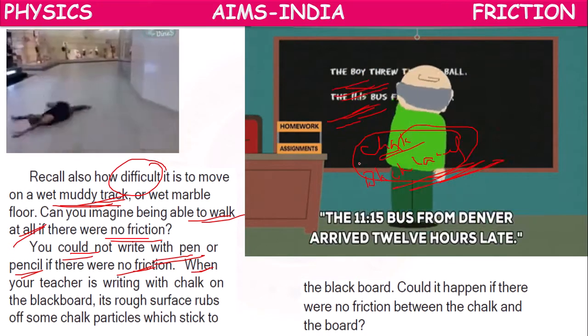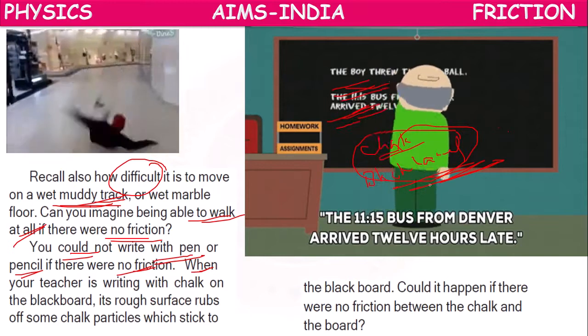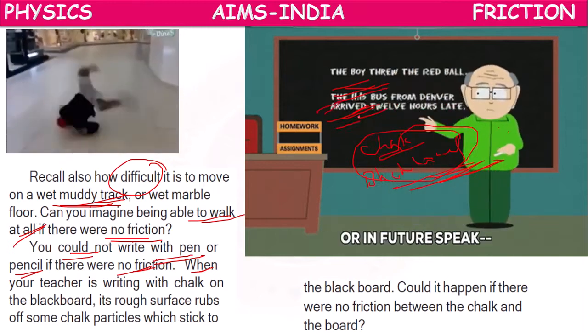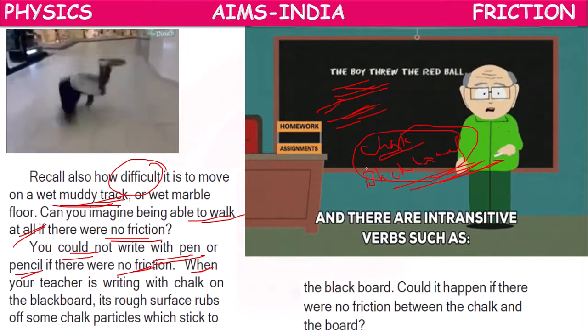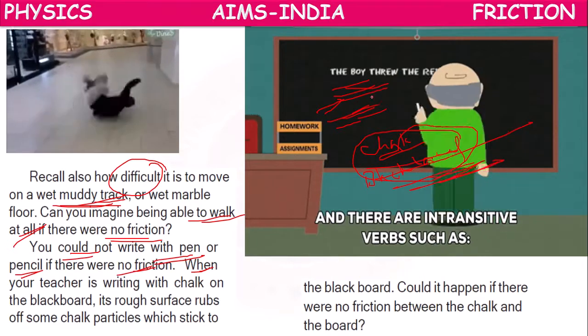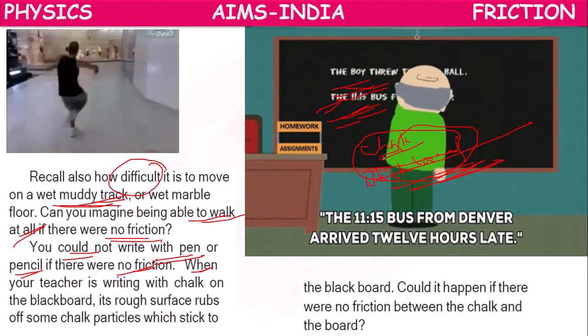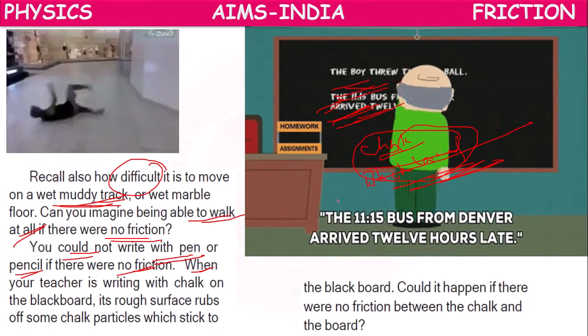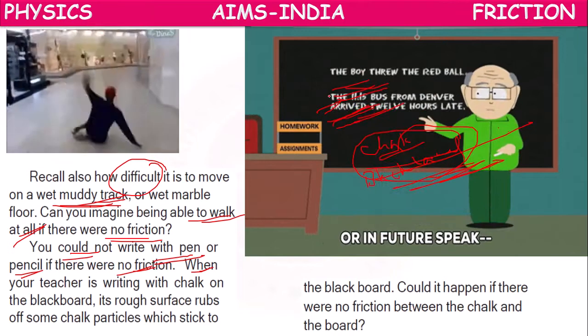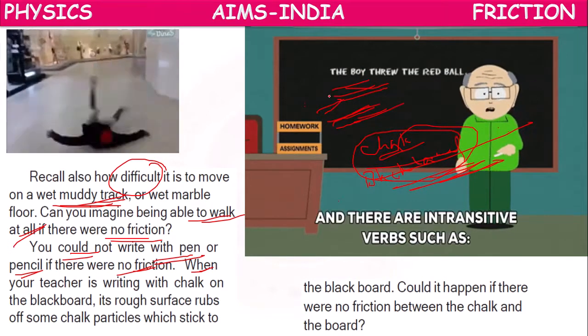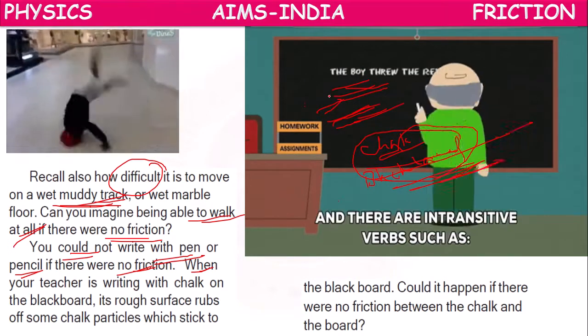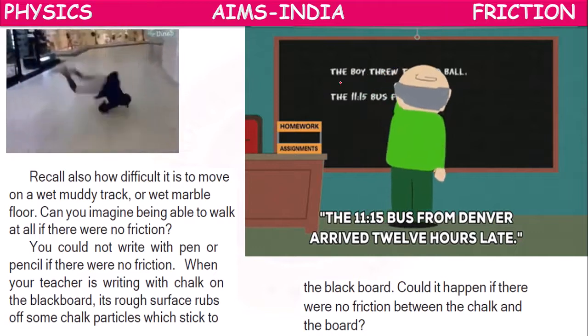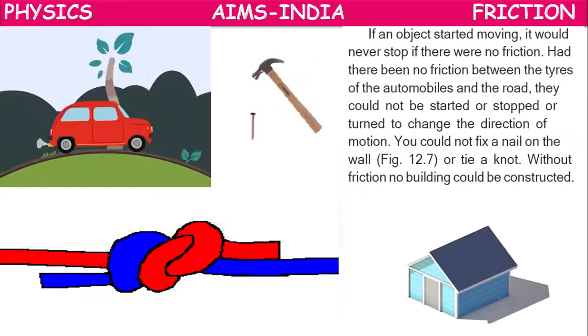If there is friction, they get locked, and we can see the impressions on the board. If there is no friction, the chalk piece powder will fall down. It won't stick to the blackboard. So writing on the blackboard is also possible only because of the friction.